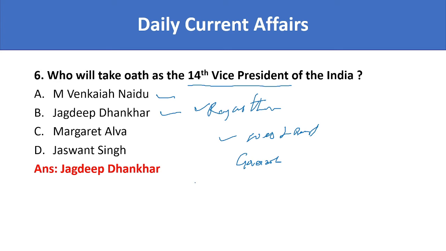And one more important thing is, with how many votes has he been elected? Know it. If you don't know it, Google it. And if you know it, comment in the comment section. With how many votes has Jagdeep Dhankar won as the Vice President of India? This is also important. 14th Vice President of India.